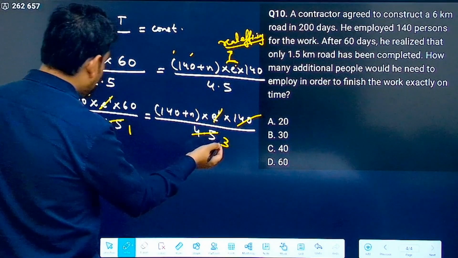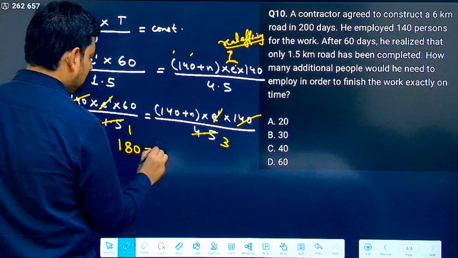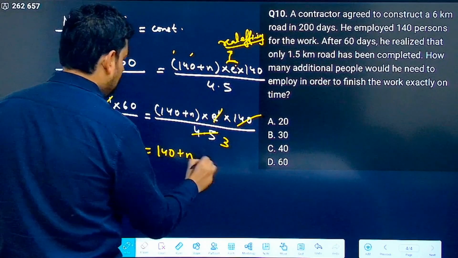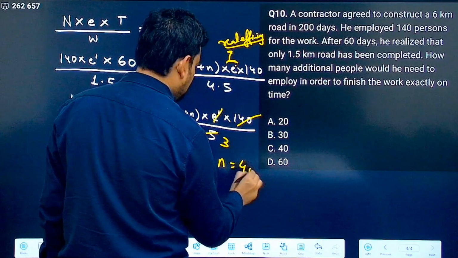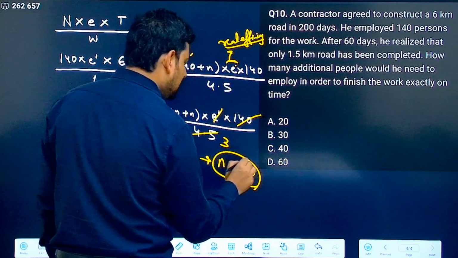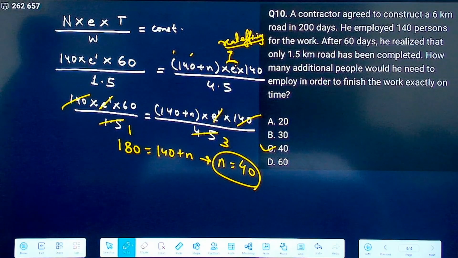So essentially what you got is 3 here and 60 here. 60 into 3 is 180, which equals 140 plus n. That means n is equal to 180 minus 140, that is 40. That is, 40 additional men will be required to complete the job.